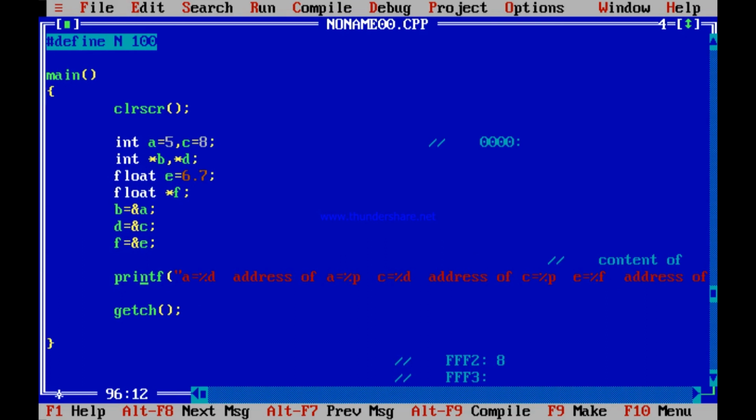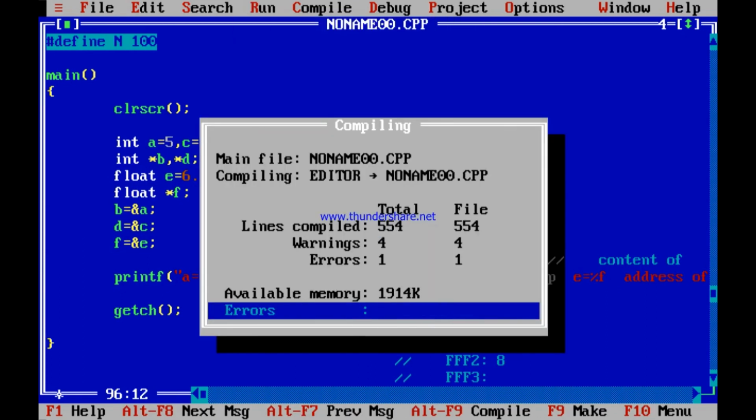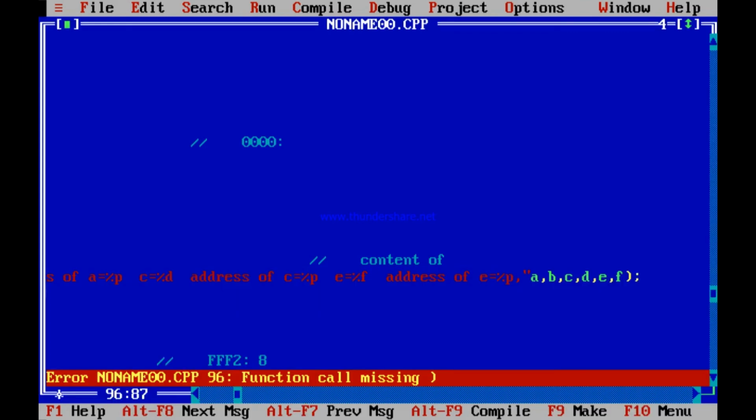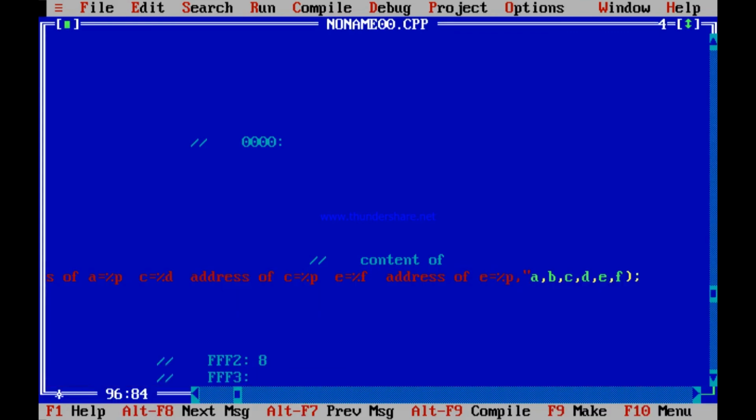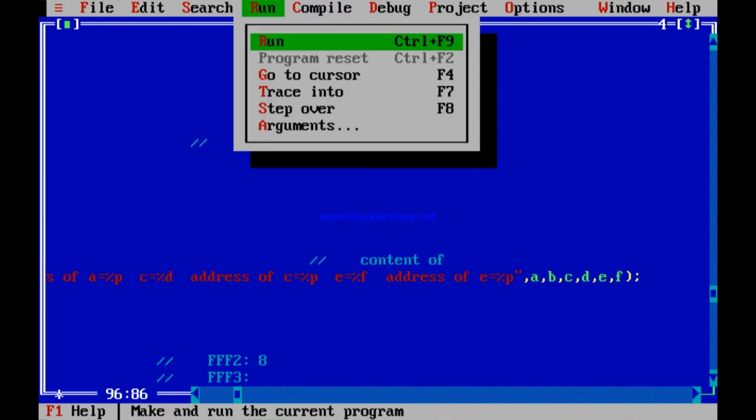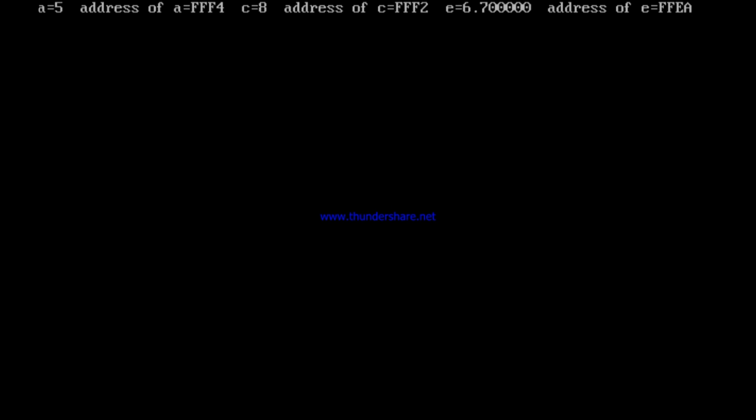Now you check this out. Very interesting. I did not complete this. I did not put the comma. Right? So let me run it. A equal to 5, address of A FFF4. C equal to 8, address of C FFF2. E equal to 6.7, address of E FFEA. Isn't it interesting? Randomly it has taken FFEA.